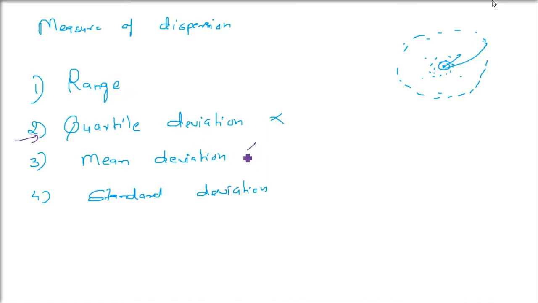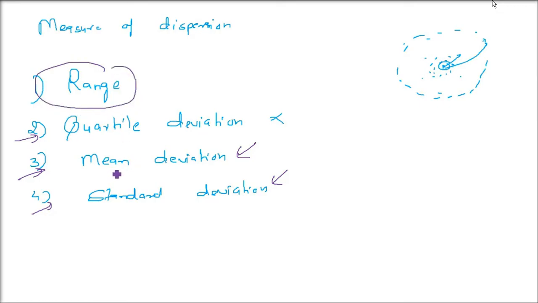Every dispersion measure has its advantages and disadvantages. We'll talk about range just now, then you'll see what the problem in range is and why we go to mean deviation and standard deviation.